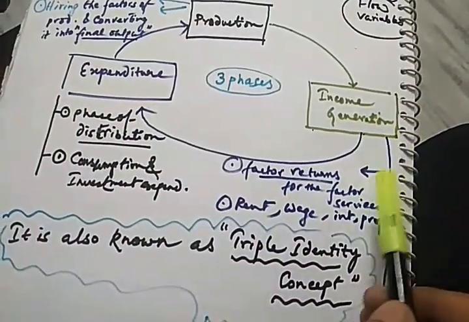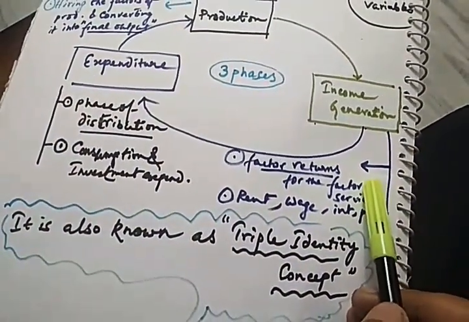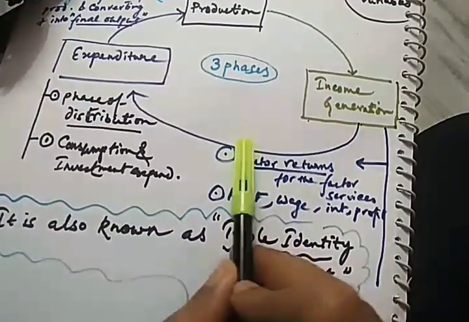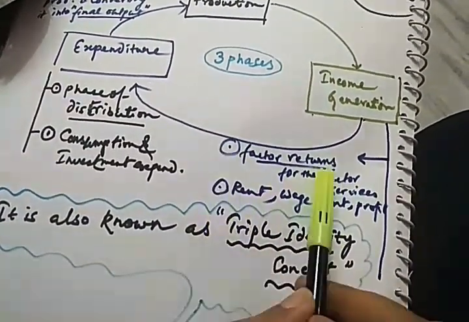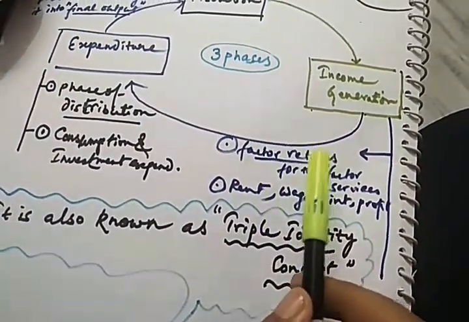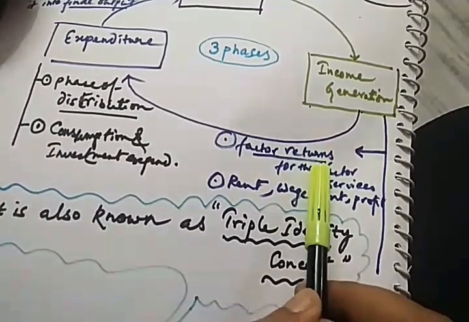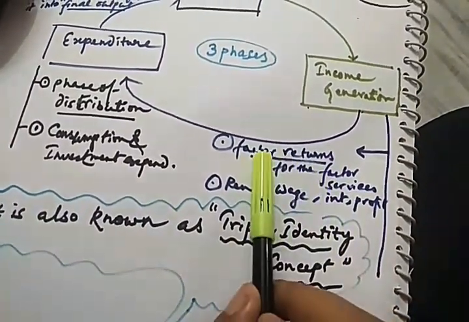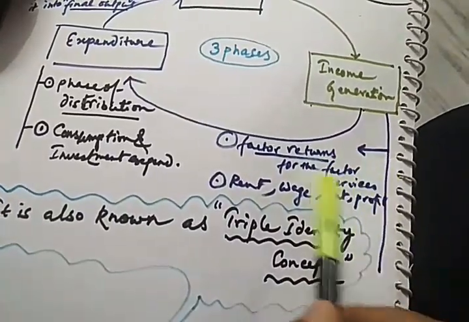The income that is generated by the factors of production is the return they get, and it is also known as the factor return. What are the factor returns? Rent for land, wages for labor, interest for capital, and profit for the entrepreneur. They are also known as the factor return for the factor services.